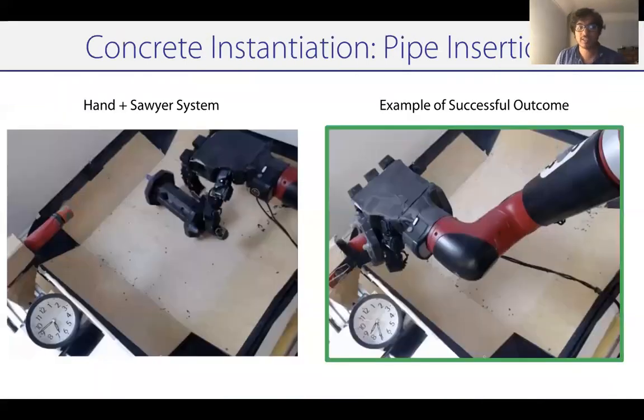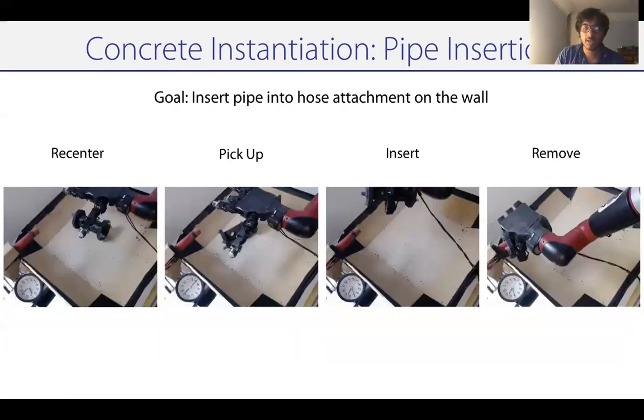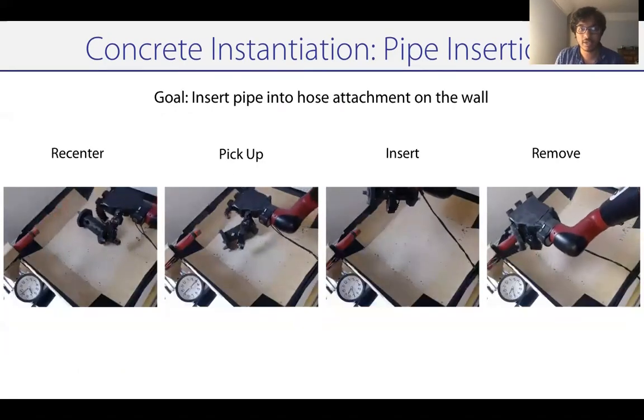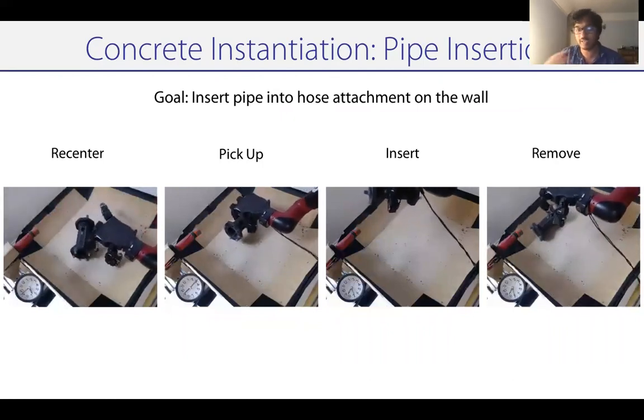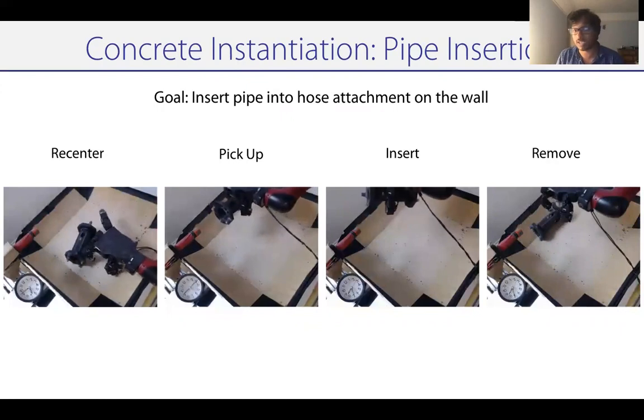Now, the same type of results can also apply to different tasks. So for the task of pipe insertion, for instance, the goal is to pick up this pipe and insert it into this hose attachment as shown here to the left. An example of a successful outcome is indicated through this picture on the right. We want to learn multiple different tasks together, like recentering, picking up, insertion, and removal all together, with each task providing resets for other tasks in a network as we discussed earlier.